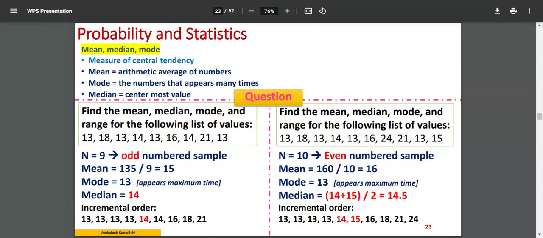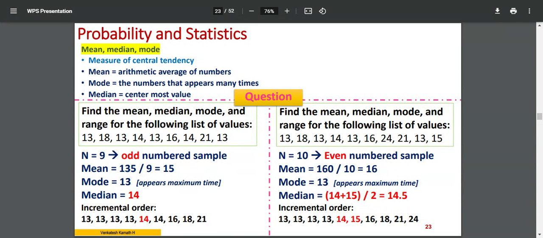The first value is position 1, and the last is the ninth value. So the middlemost is the 5th. How do I know? First position is 1, last position is 9, 9 plus 1 is 10, divided by 2. That gives me the middlemost position, 5. So whatever value is in the 5th position, that is the median for this set of values.